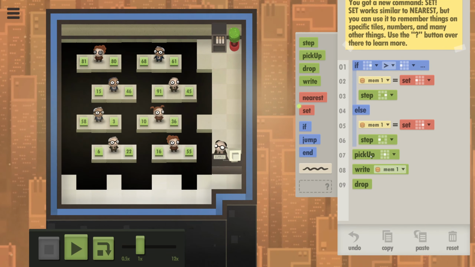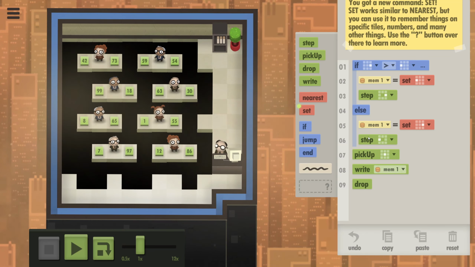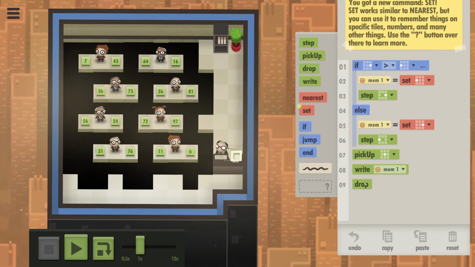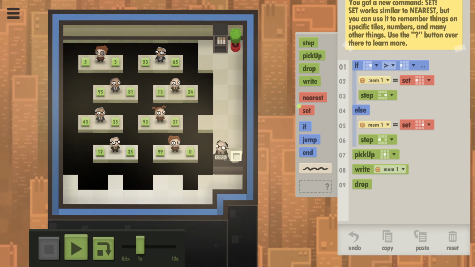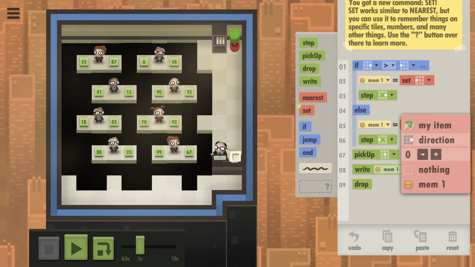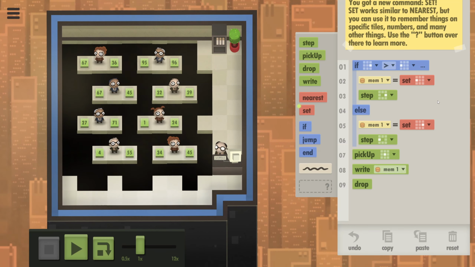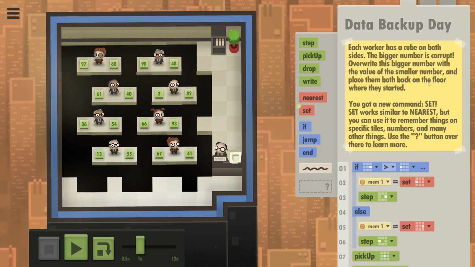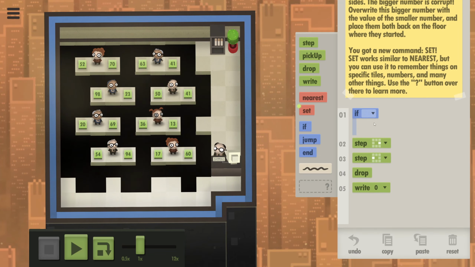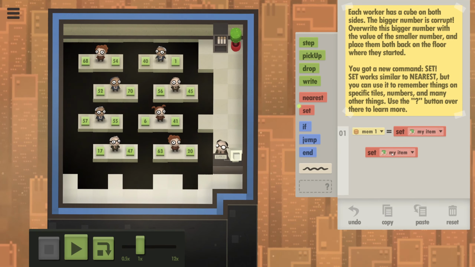If I go here... No, that doesn't work. That doesn't work. This seems like such a simple solution. I think I can set it to a value, but I don't think that helps. But if I save both values, how many commands would that be?